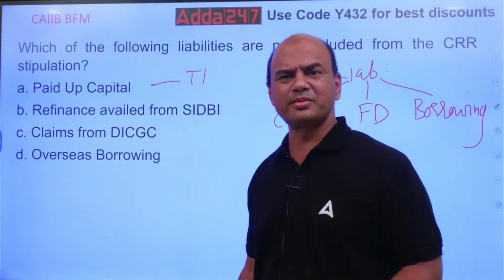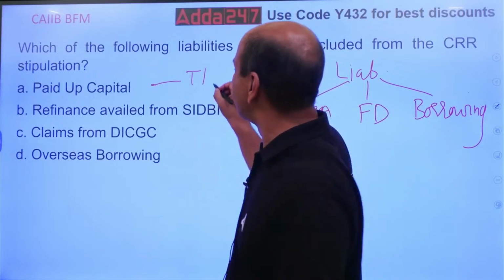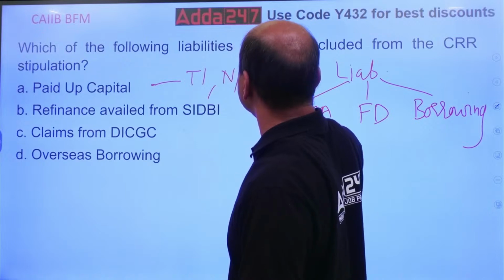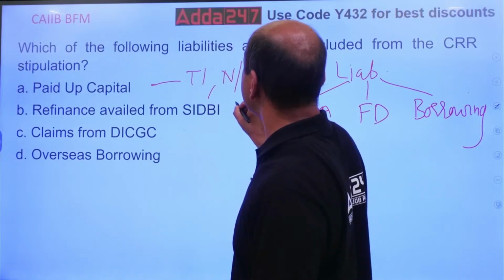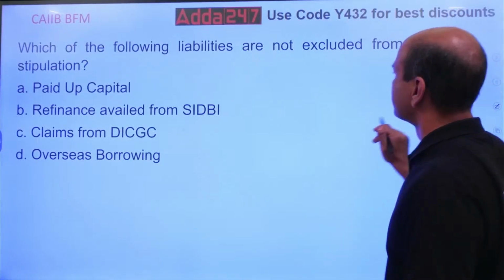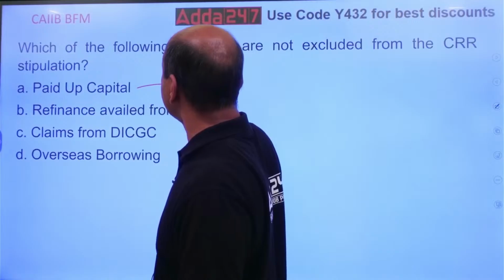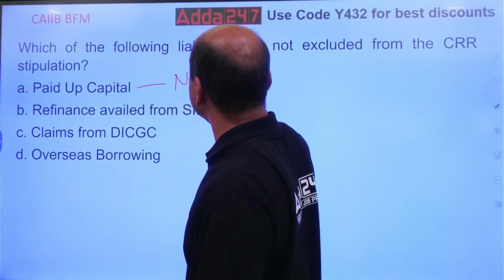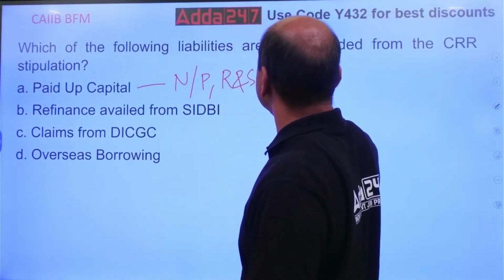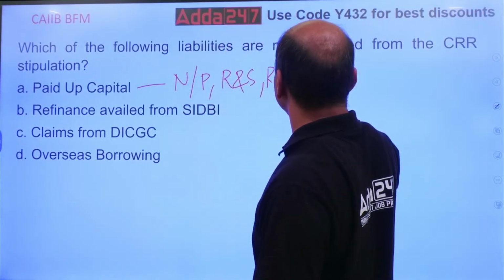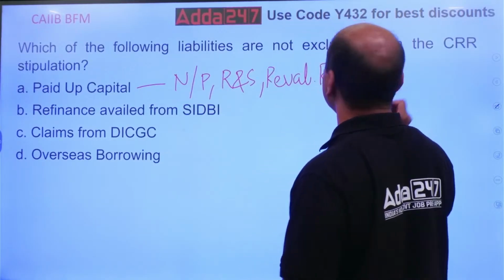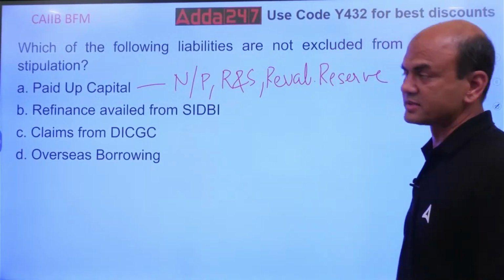Similarly, reserves and surplus, here there are 2-3 parts. Net profit, reserves and surplus, R&S, revaluation reserves, reval reserves we call it. These are a part of your tier 1 capital. So these are not included in your CRR calculations.